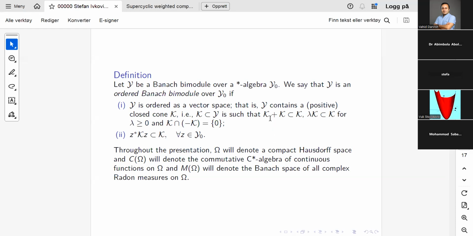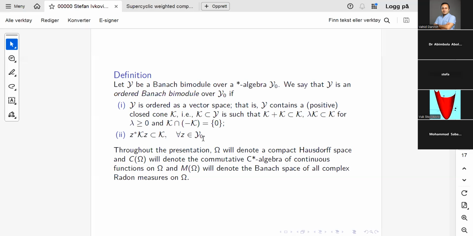And we know what it means, the definition of a cone. These properties have to be satisfied for this subset K. If those are satisfied, then this is a cone. But we require another additional property. Since this is now a bimodule over a star algebra, we require also that Z star K Z is a subset of K for every Z in the star algebra I0.